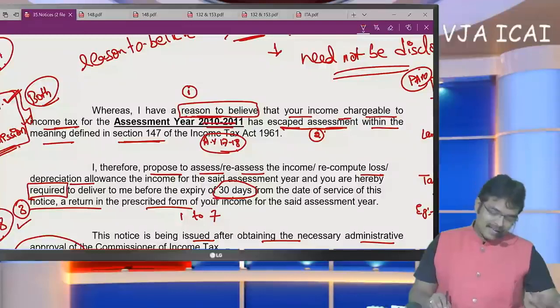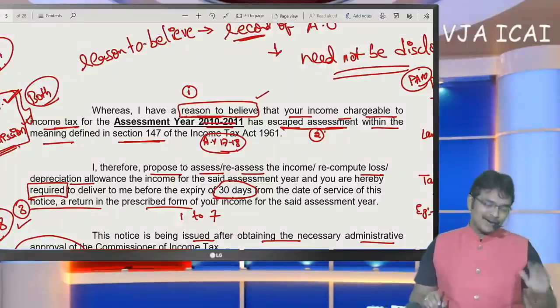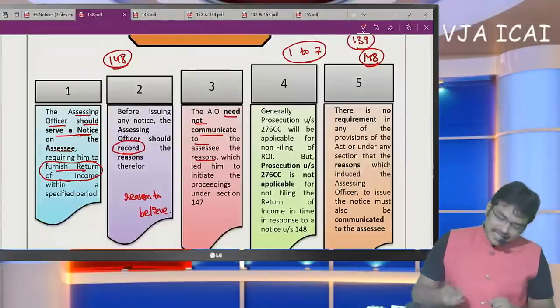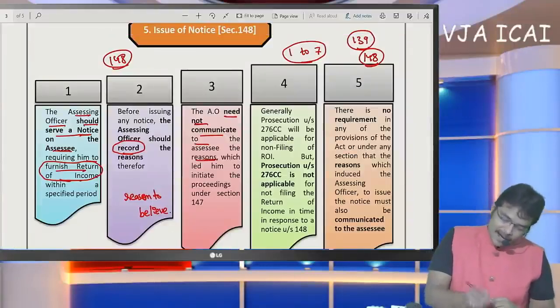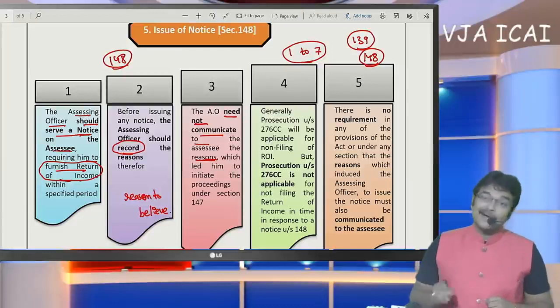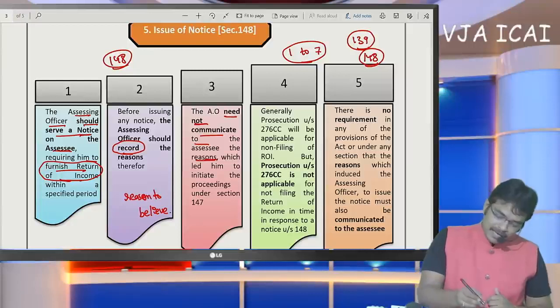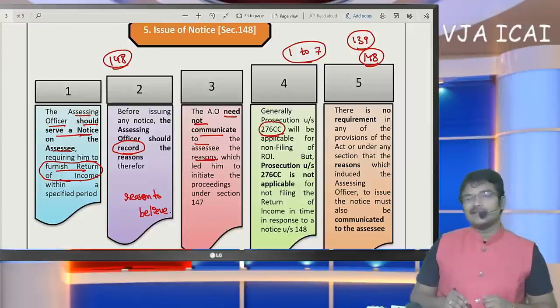If you refer here, the reason to believe has been specified, but what the reason is has not been specified here. So in these cases, the assessing officer need not communicate the reasons for initiation of proceedings. Now the SSE is required to file the return. If he does not file the return of income, then prosecution proceedings might also be initiated.